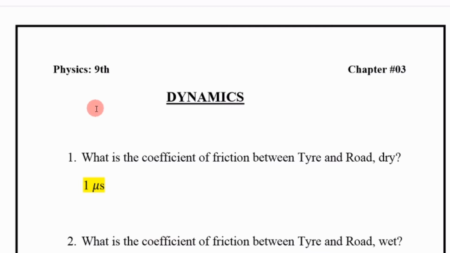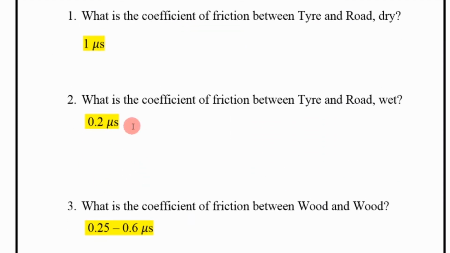So we start now. Physics 9, chapter number 3, dynamics. First, what is the coefficient of friction between tire and road, dry? 1 micro. Next, what is the coefficient of friction between tire and road, wet? 0.2 micro.